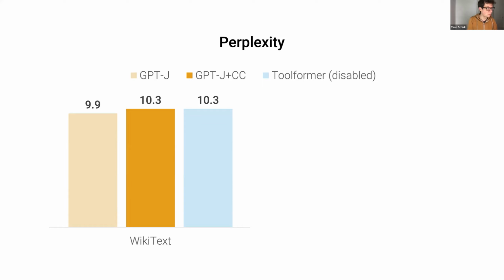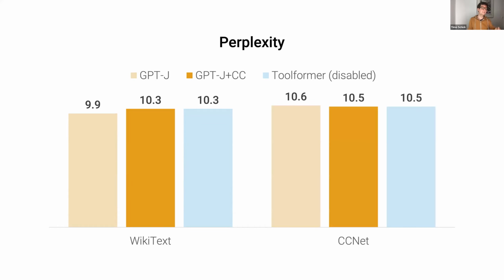And we see a very similar trend for the other data set, a subset of CCNet that we did not use for training. So here you can see that as we move from GPTJ to GPTJ plus CC, perplexity actually goes down, because now we're looking at the exact same distribution that the model is also fine-tuned on. And again, we see no difference between the regular model and the one trained with API calls.